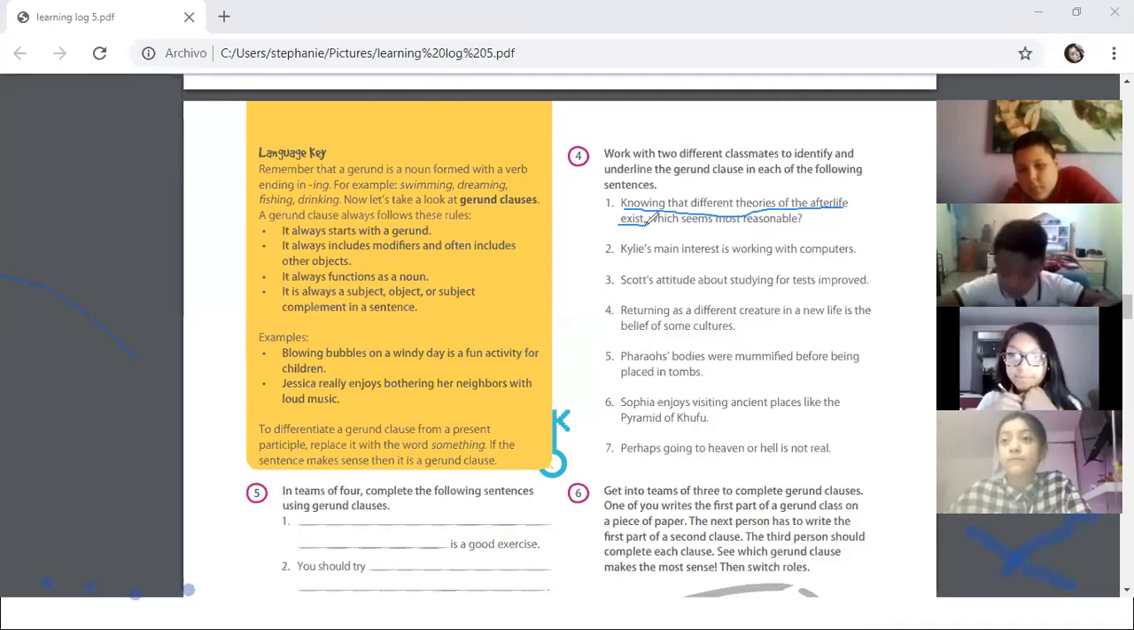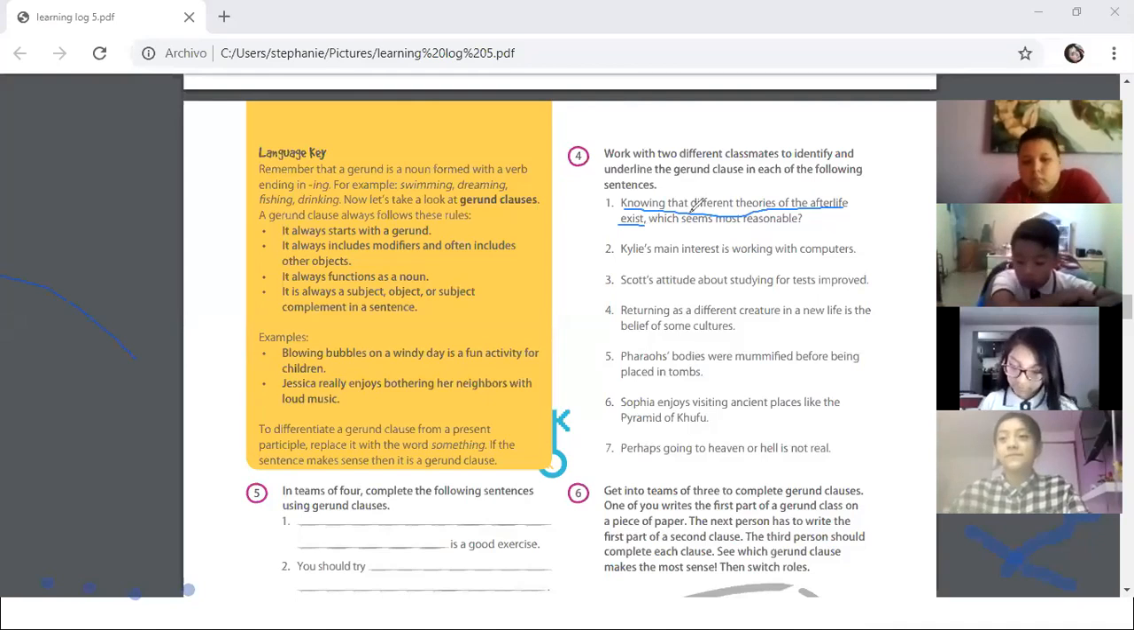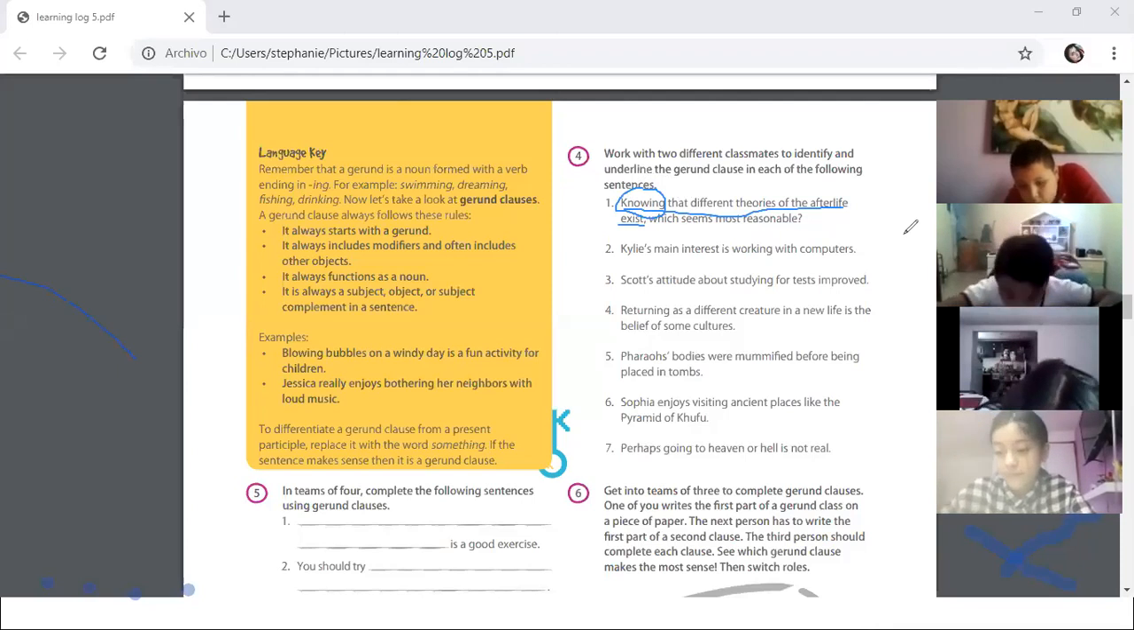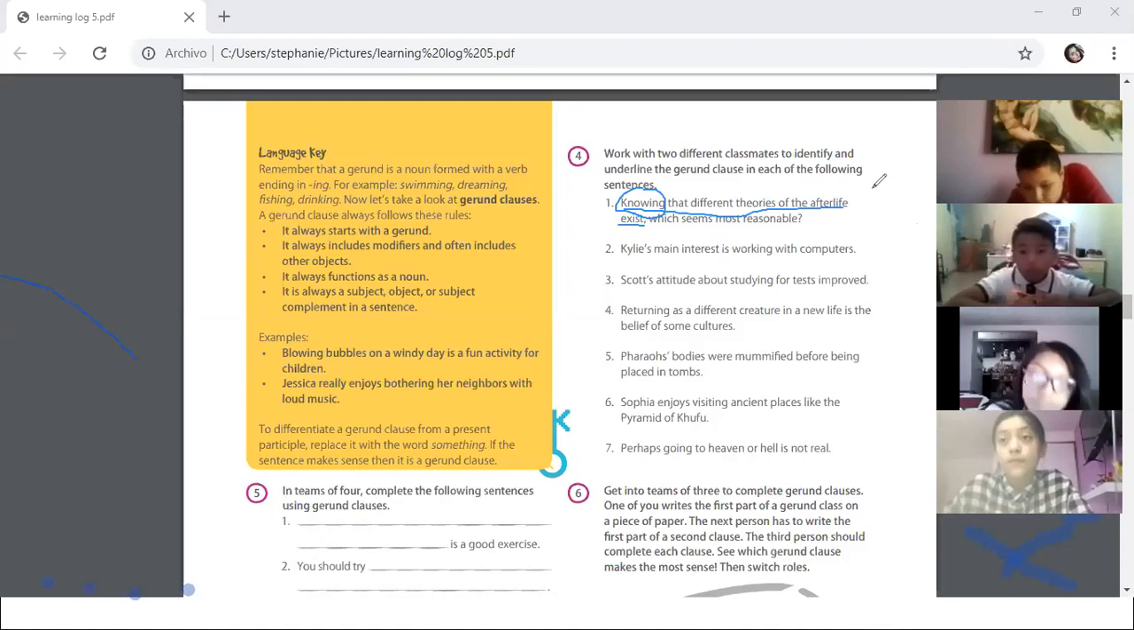What is the gerund in this sentence? Yes, Ruby. We can underline with any color, the color that you want. So this is the gerund clause, but specifically the gerund is knowing, right? And obviously it functions as a subject, right?